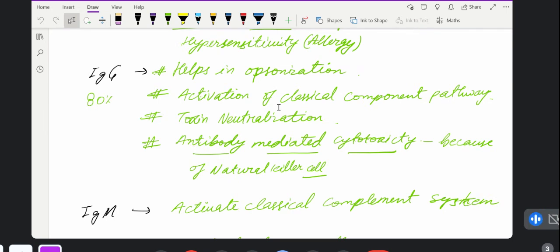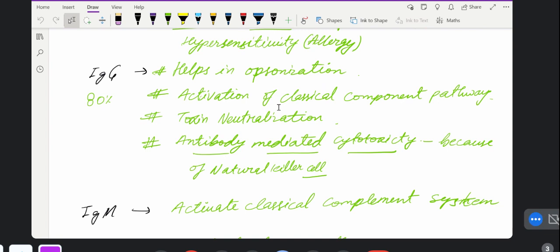It is like ketchup. If you're eating nuts or any pakoda, and the ketchup is there, the taste increases. So if IgG is there, it increases the taste of the antigen, meaning the pathogen cell. The taste is increasing for the macrophage and neutrophil, so they will eat these pathogens.